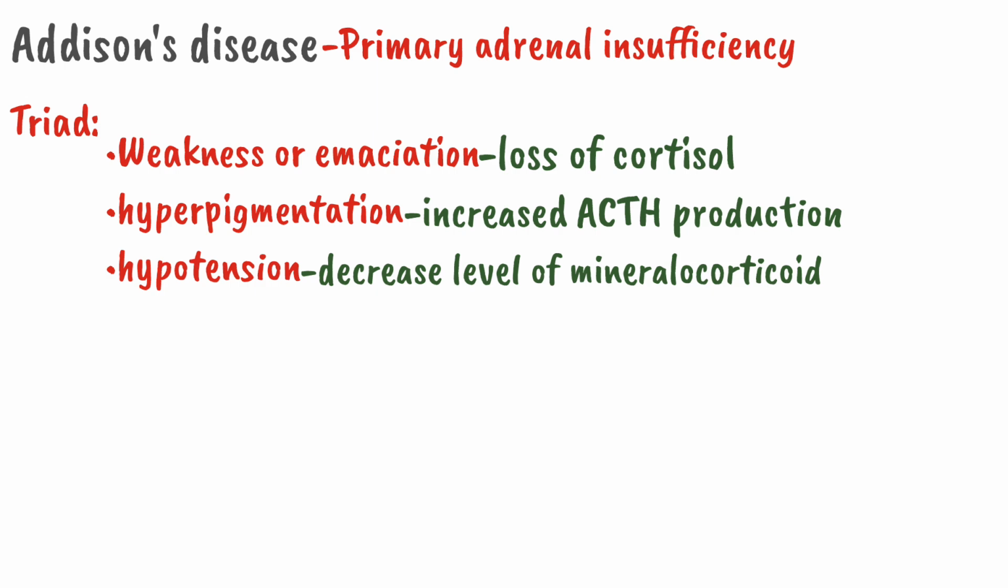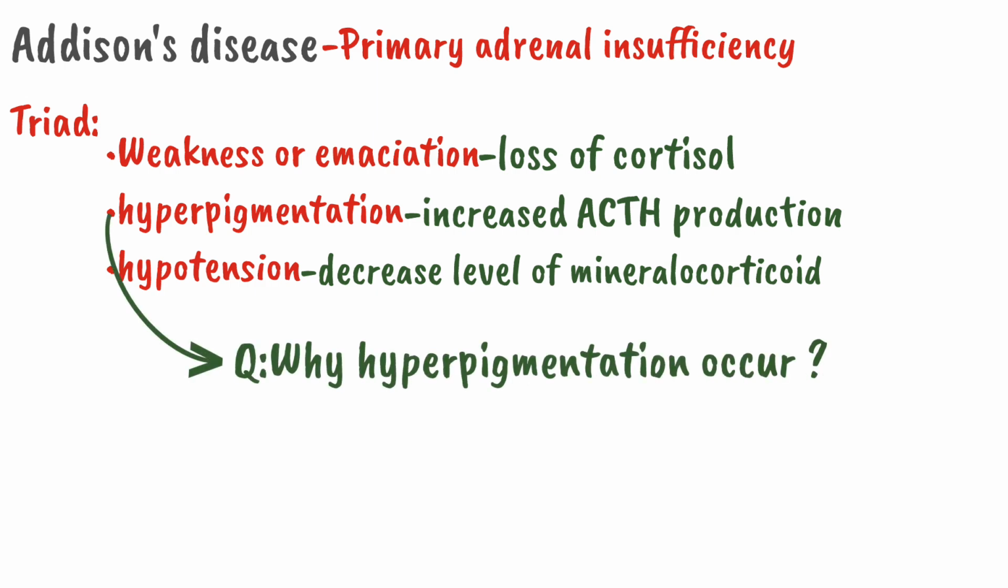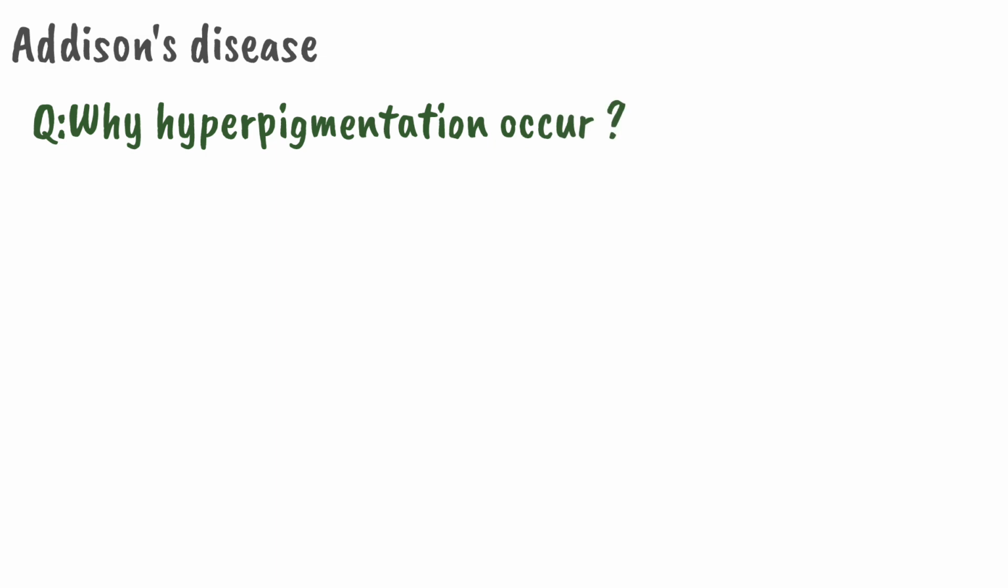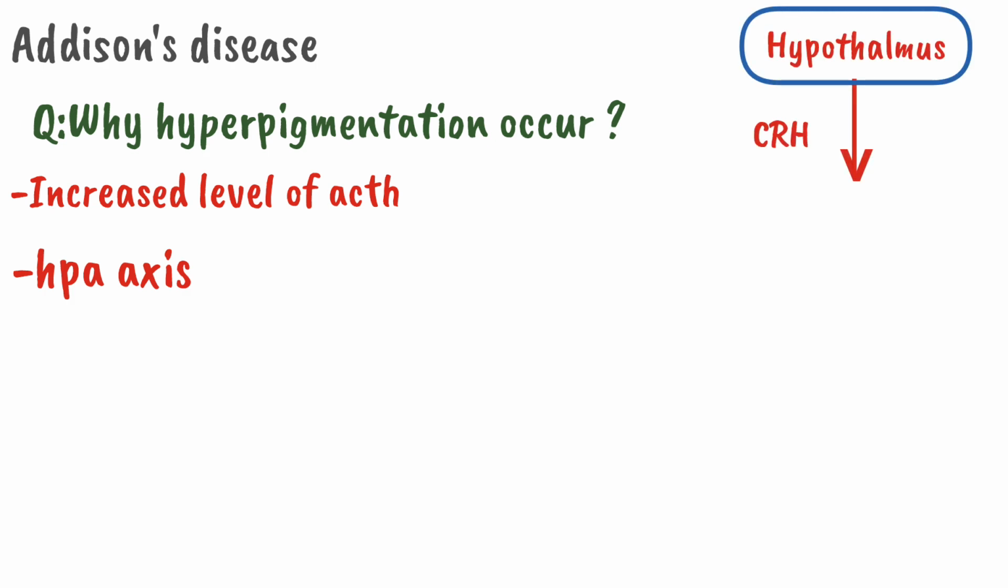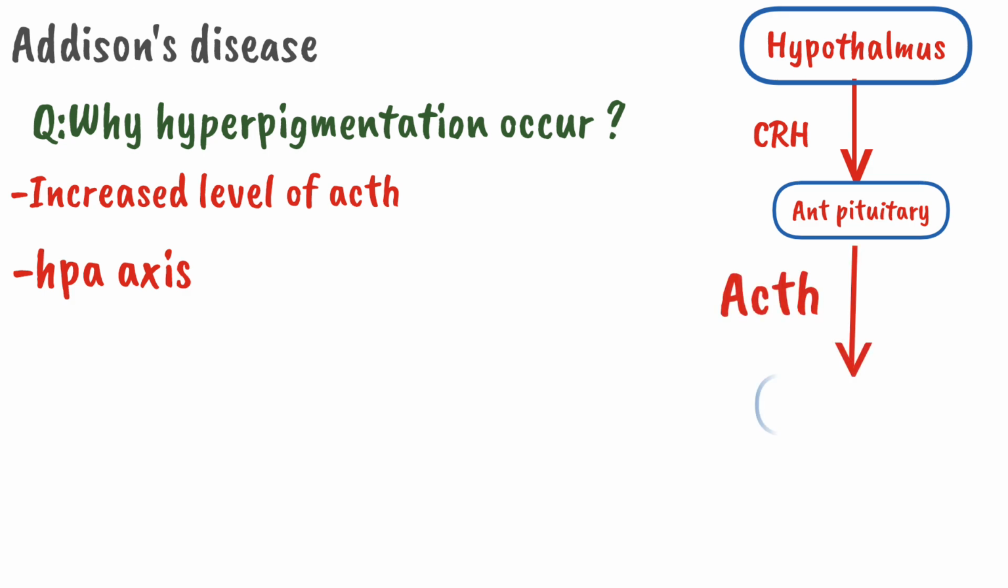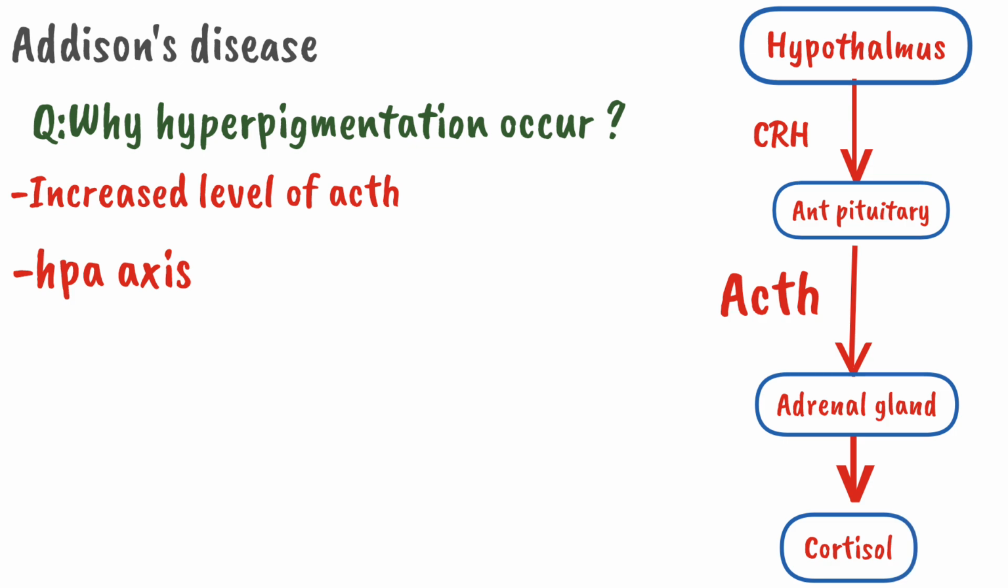Why does this hyperpigmentation occur in Addison's disease? It is a very important concept. The hyperpigmentation occurs due to an increased level of ACTH. Remember that the adrenocortical hormones are controlled by the hypothalamic pituitary adrenal axis. The hypothalamus produces CRH. The CRH acts on the anterior pituitary. The anterior pituitary releases ACTH, which acts on the adrenal gland, and it releases cortisol. So when there is a deficiency of adrenal hormones such as cortisol, there will be an overproduction of ACTH.